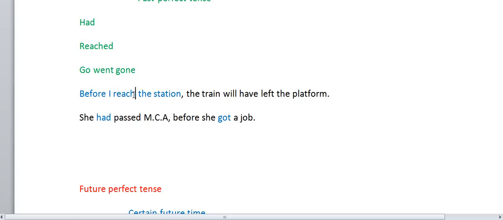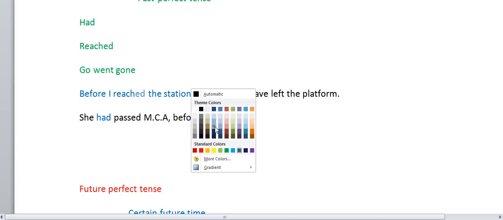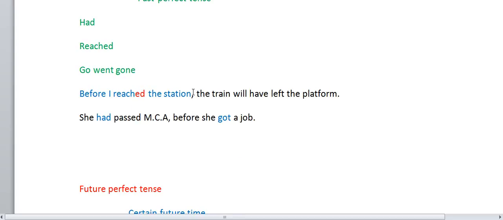Suppose, before I reached the station, the train had left the platform.